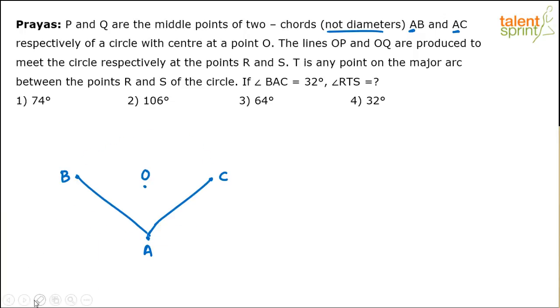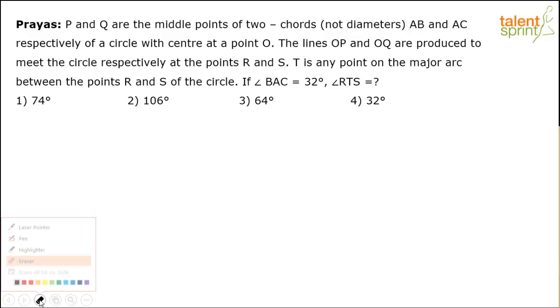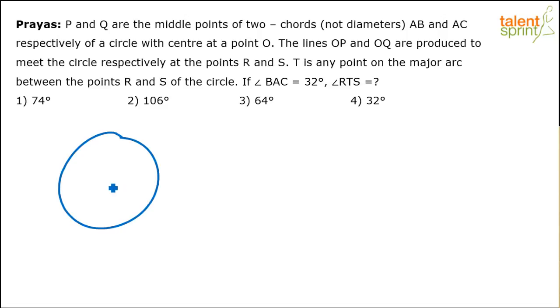Oh, okay, sorry. I think let me just redraw this. I think I've erased the circle by mistake. Yeah, so this is a circle, center is O, AB is one chord and AC is the other one, right?